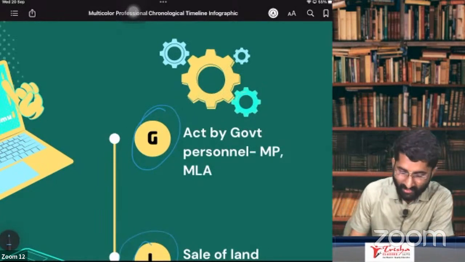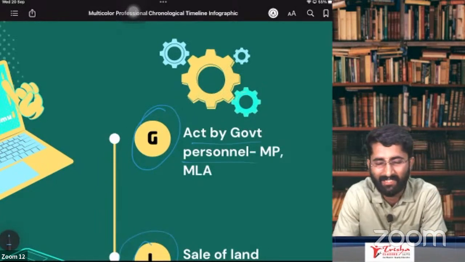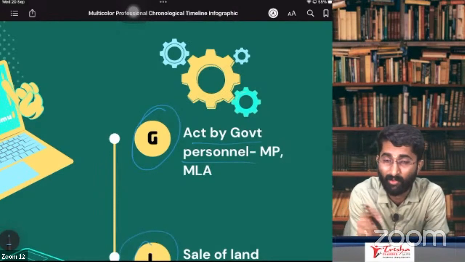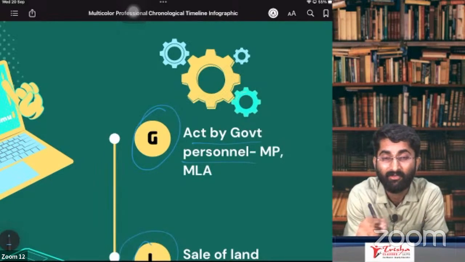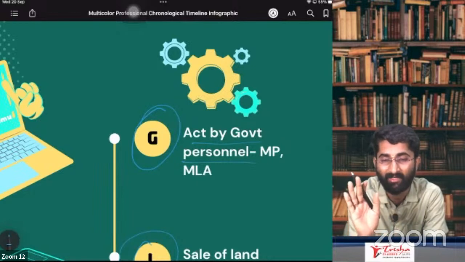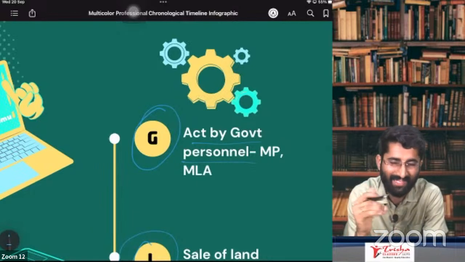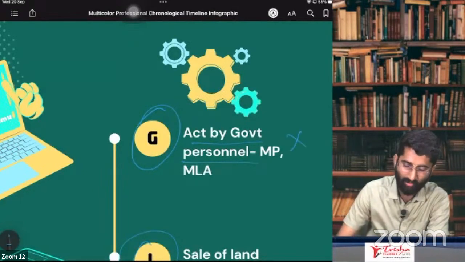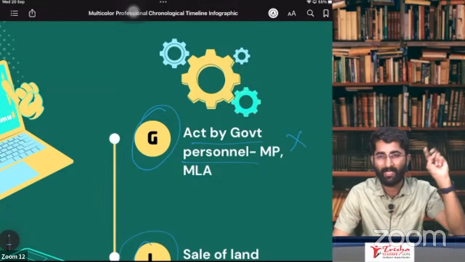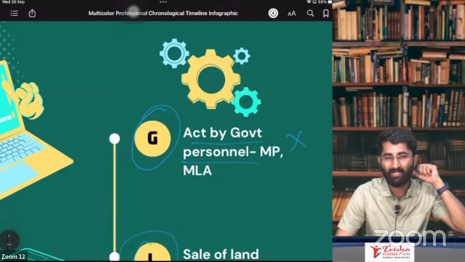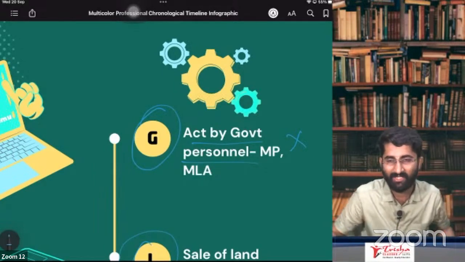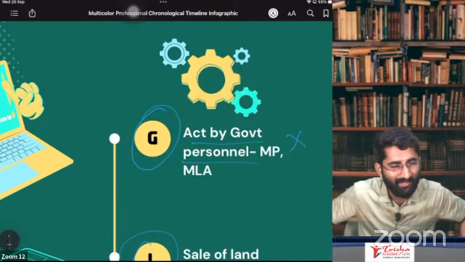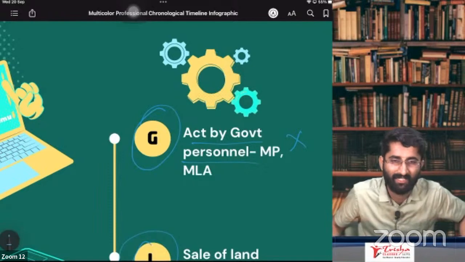What is G, sir? Government, act by the government personnel. Example, MLA, MP, prime ministers, all these ministers, they are doing some service. They are also getting some amount as salary. For that, there is no GST. Why? Because they are not employees. Even in the case of employees, it is not a service. So that is out of GST. Remember, MLA, MP, ministers, prime minister, whatever work Narendra Modi ji does, whatever they receive for it, there is no GST.